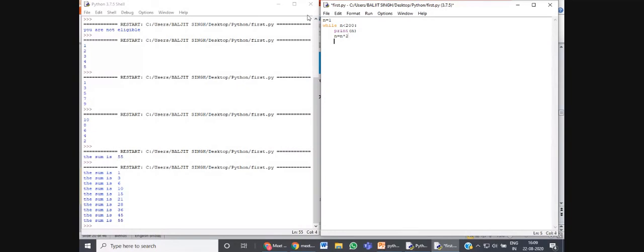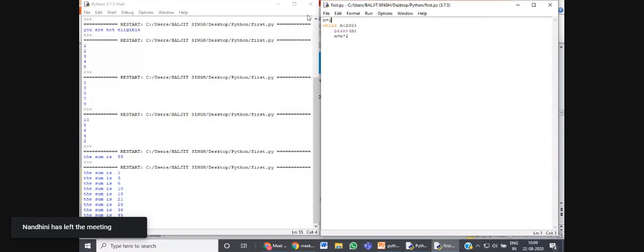So the while loop basically has 3 steps: initialization, condition, and then increment or updation. Updation can be an increment or a decrement. These are the 3 basic statements used in the while loop also.